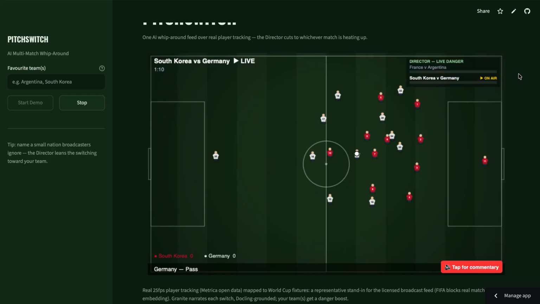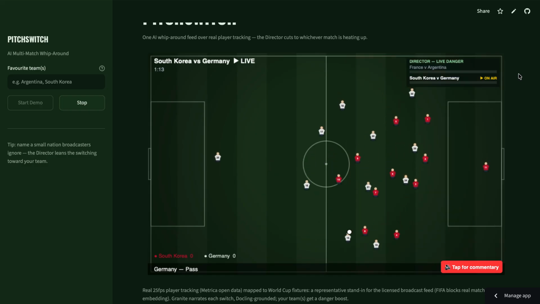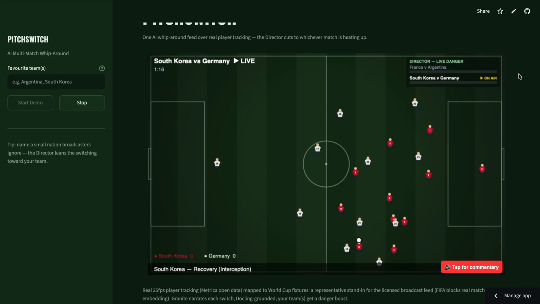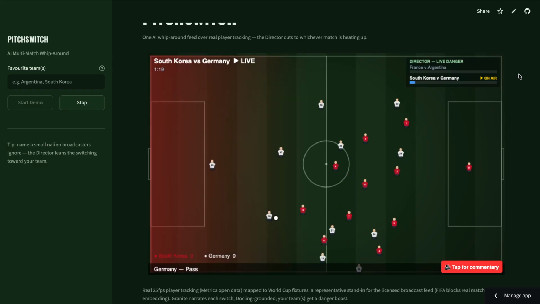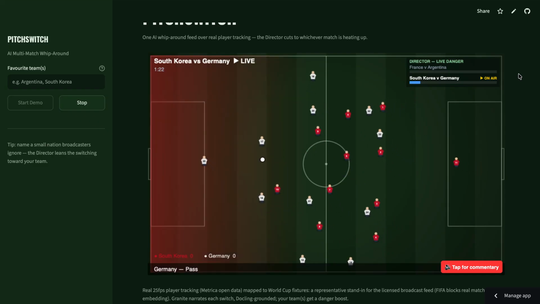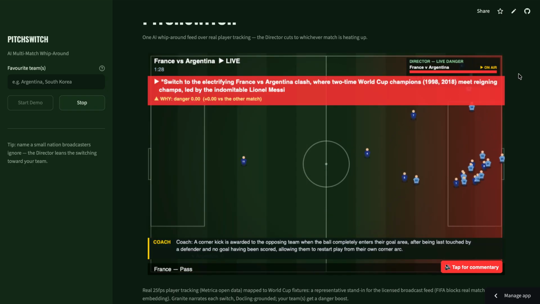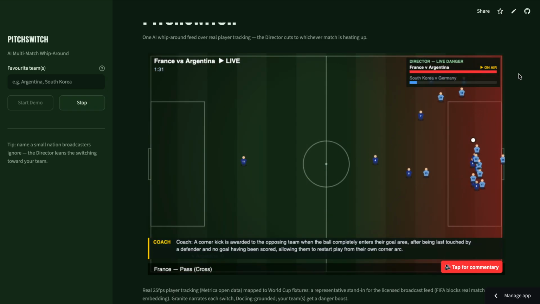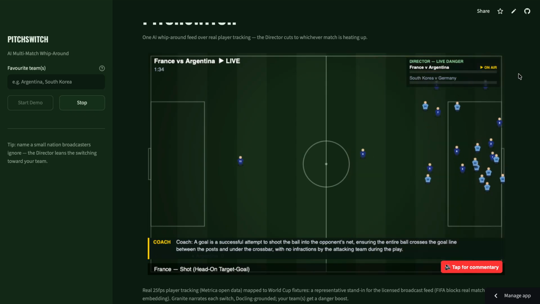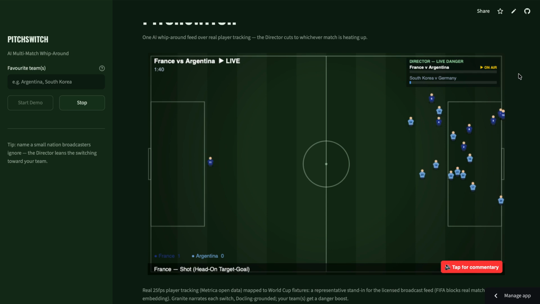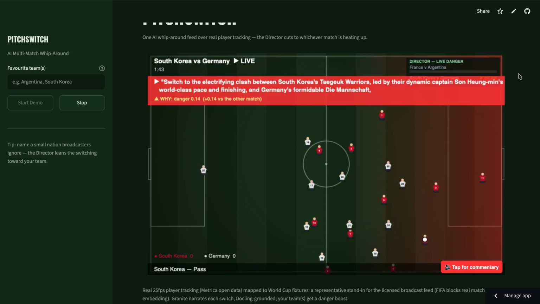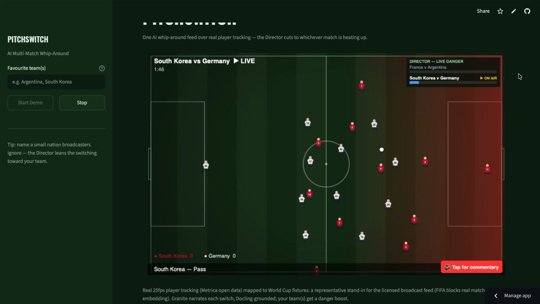For actually working out when to send you to the different game, using StatsBomb's event data and Metrica's data set together, it scores how dangerous each match is and the rate of danger. That's really where the score climbs. And by danger, I mean every pass, every shot, every bit of pressure is logged in that data set. So that all comes into account in this score of danger.